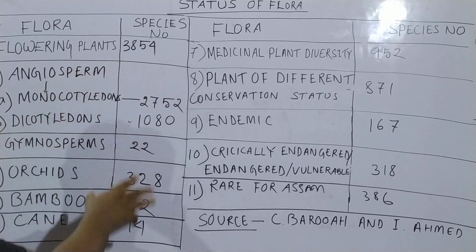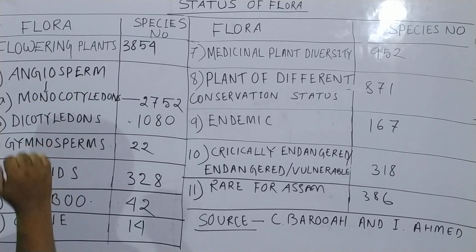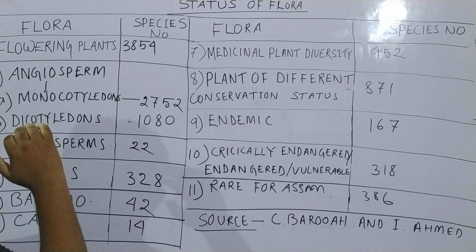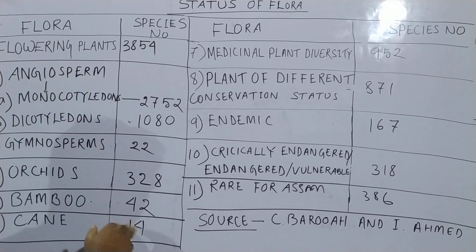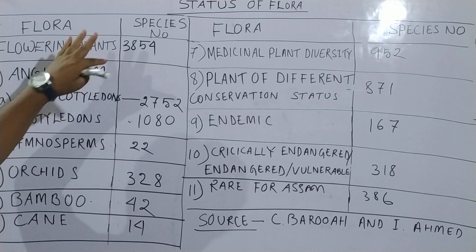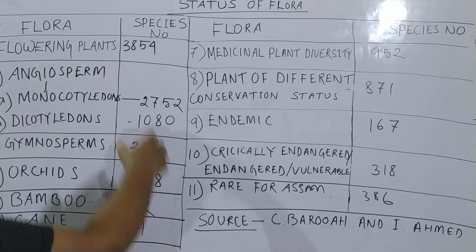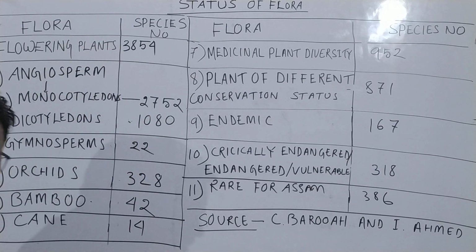number of species of bamboo found in Assam is 42, and number of species of cane in Assam is 14. Okay, number of species of cane in Assam is 14. Like that direct questions may come in the prelims.